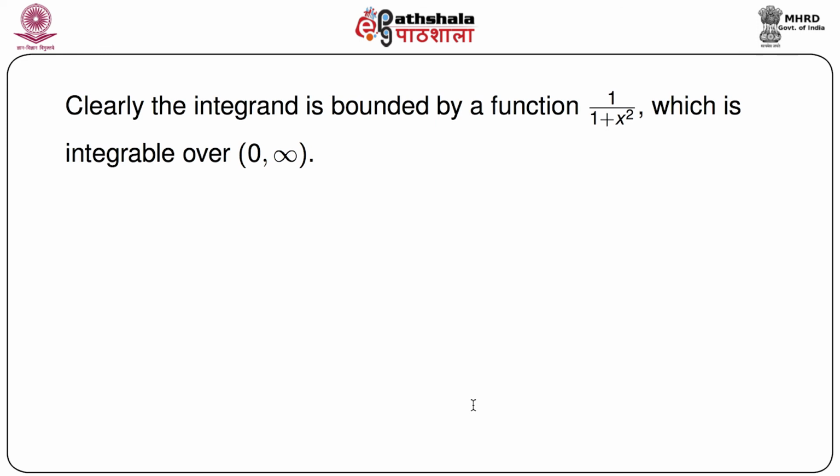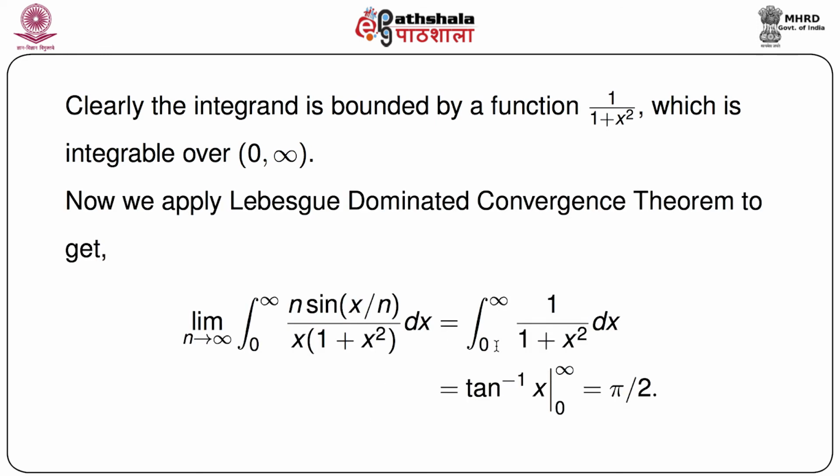So again we apply the Lebesgue dominated convergence theorem. The limit as n goes to infinity of the integral from 0 to infinity of n sin(x/n) by x(1 + x²) dx equals, because due to the Lebesgue dominated convergence theorem we can take the limit inside the integral sign, the integral from 0 to infinity of 1/(1 + x²) dx, which equals tan inverse x from 0 to infinity, equals pi by 2. So that completes the solution. The ultimate value is pi by 2.